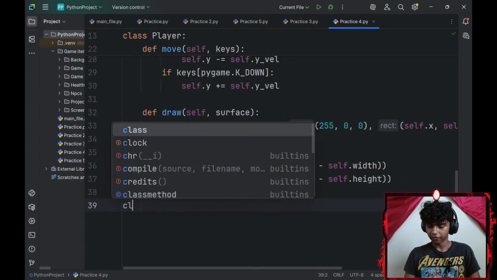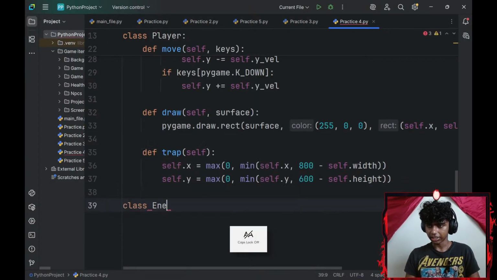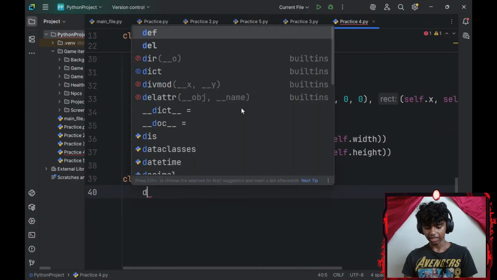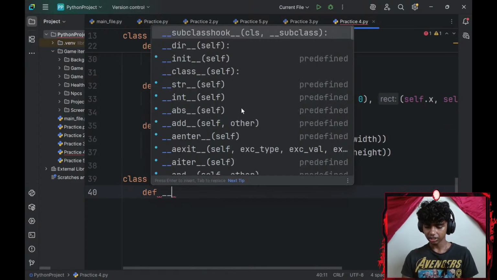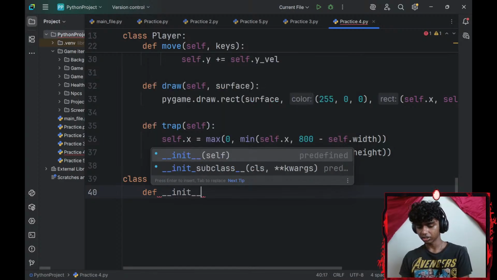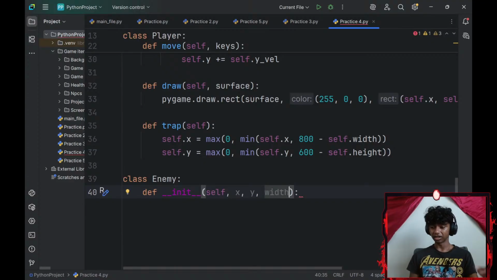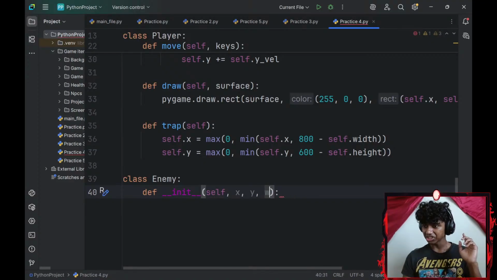Next up, let me go ahead and define or create another class called enemy. So this is going to be my enemy class. For my enemy class, I'll define a dunder init function again, or a constructor again. I'll add the same parameters as my player's. So x-axis, y-axis, width. Honestly, my enemy might actually just be a circle.